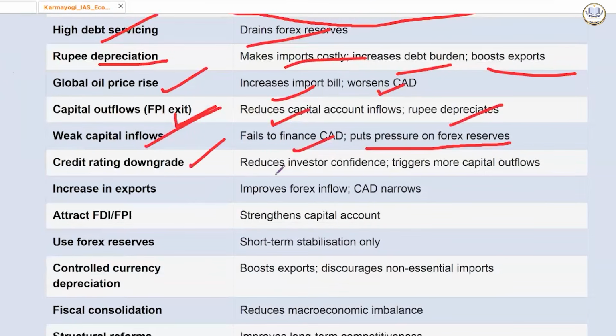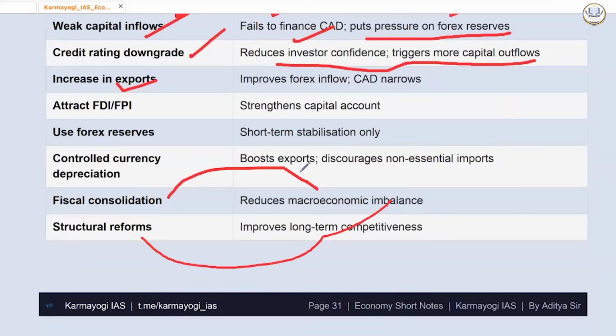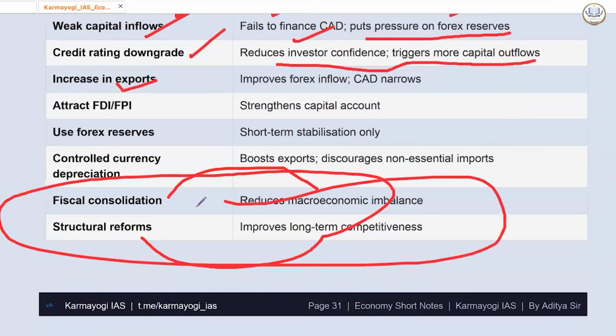क्रेडिट रेटिंग अगर डाउनग्रेड हो गया, reduces investors' confidence, triggers more capital outflow. अगर एक्सपोर्ट इंक्रीज हो गया तो it will improve the forex inflow and current account deficit will narrow down. Attracting FDI and FPI more and more will strengthen the capital account. Using the forex reserve for short term stabilization के लिए it's fine. Controlled currency depreciation will boost the exports, discourages non-essential imports. Fiscal consolidation will reduce the macroeconomic imbalance, and structural reforms will improve long-term competitiveness. This has to be our target as a nation.